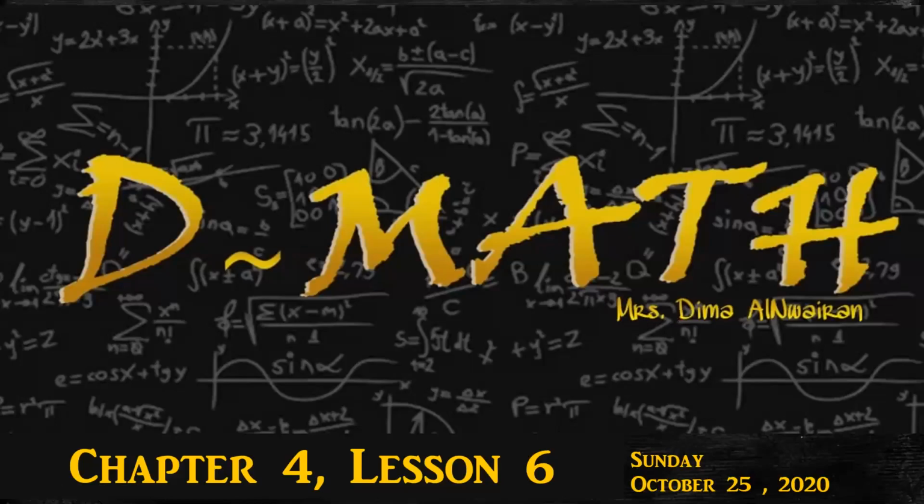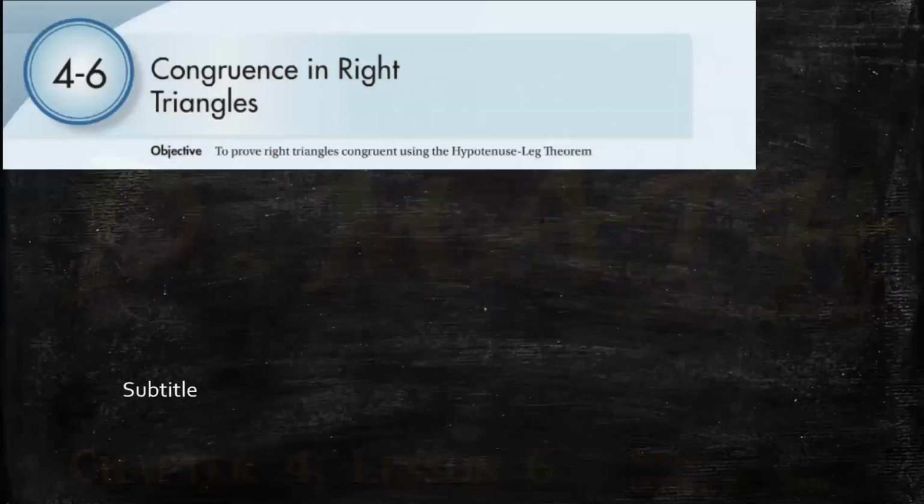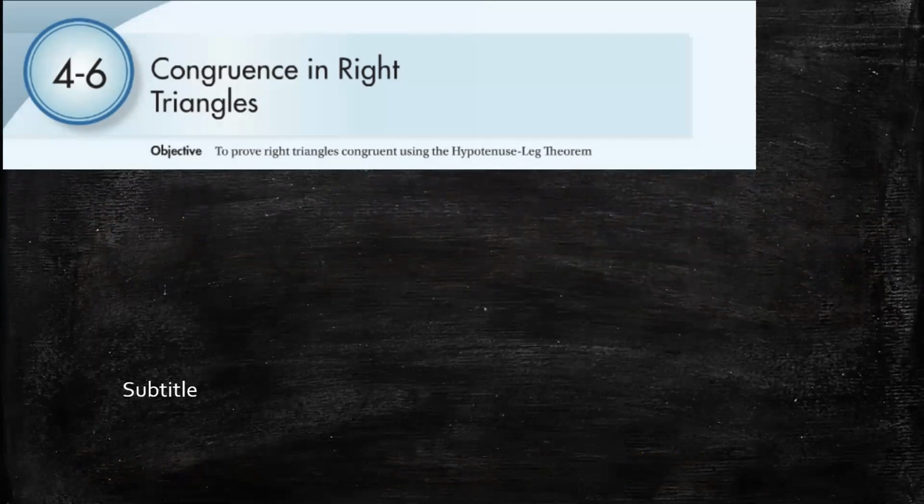Now, today we will start with lesson 6, which is about congruence in right triangles. We will learn how we can prove right triangles congruent using the hypotenuse leg theorem. We are talking about right triangles. How can we prove that these two right triangles are congruent?